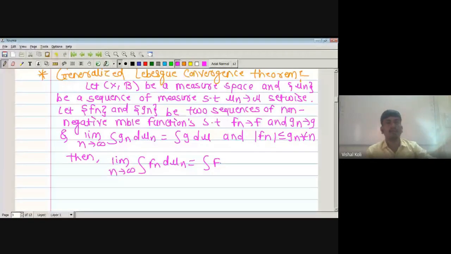So this is the statement of the generalized Lebesgue convergence theorem: if (X, curly B) is a measure space and mu n is a sequence of measures such that mu n converges to mu setwise, and Fn and Gn are two sequences of non-negative measurable functions such that Fn converges to F and Gn converges to G, and G is integrable, that is, the limit of the integration of Gn d mu n is the integration of G d mu, and modulus of Fn is always less than or equal to Gn for each n, then we have to prove that F is also integrable, that is, the limit n tending to infinity of the integration of Fn d mu n is the integration of F d mu.